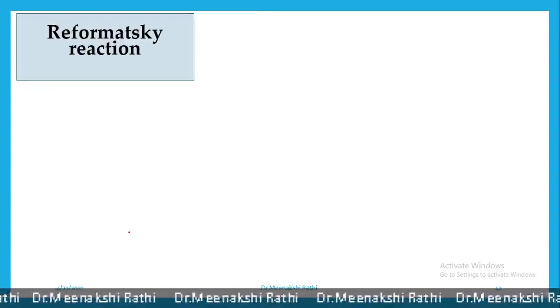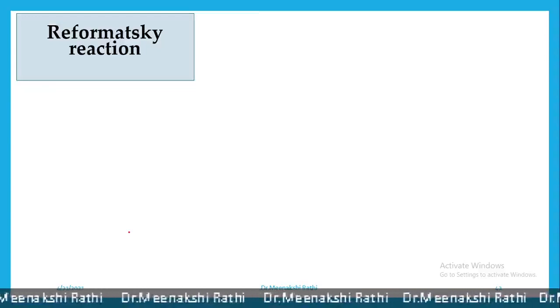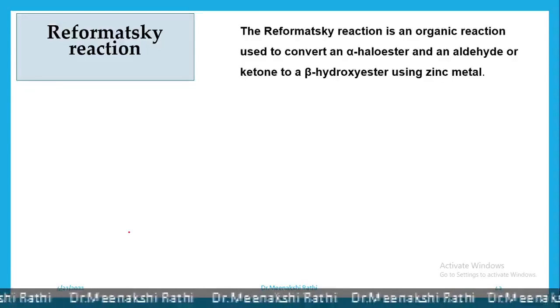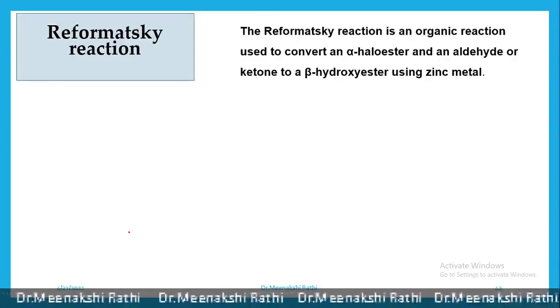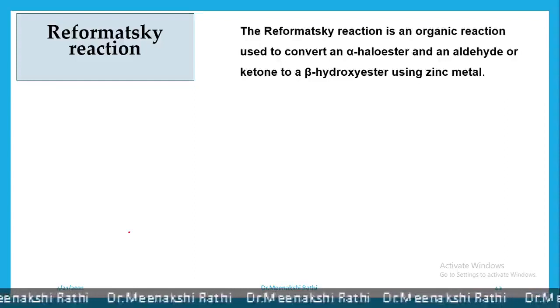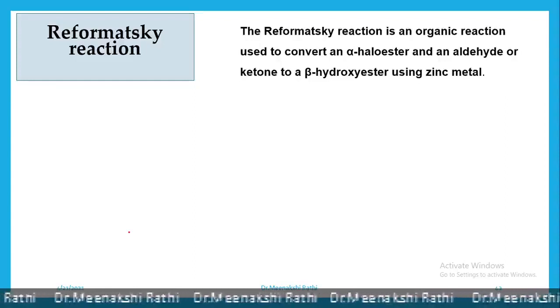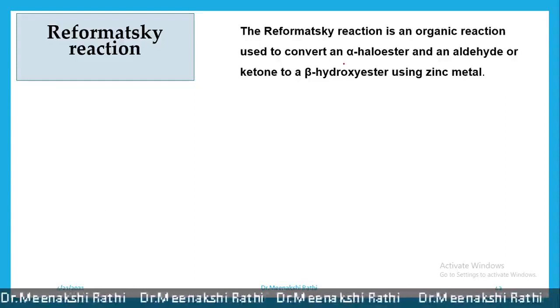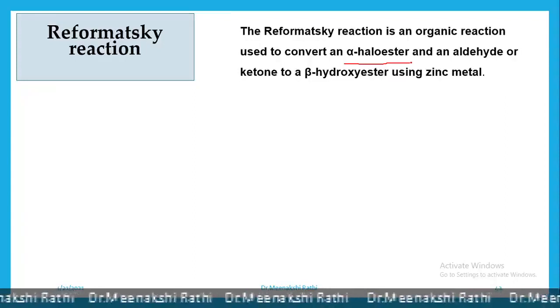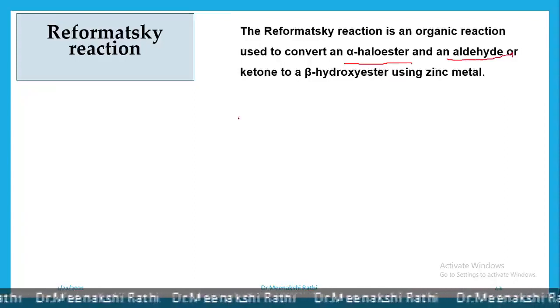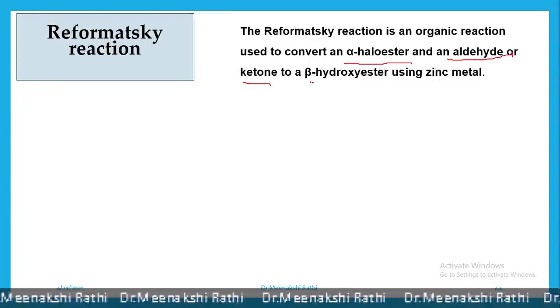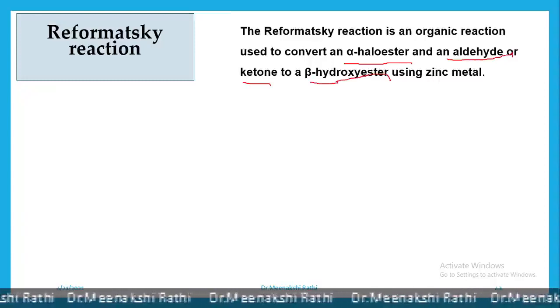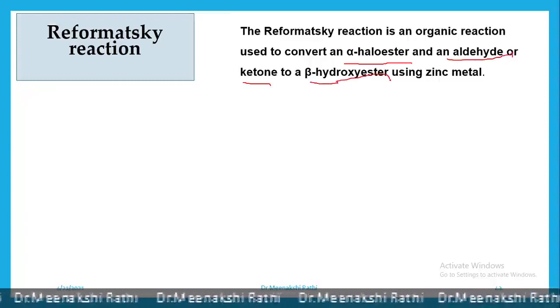So let's see. First reaction, Reformatsky reaction. Reformatsky reaction is an organic reaction used to convert an alpha haloester and an aldehyde or ketone to a beta hydroxy ester using zinc metal.